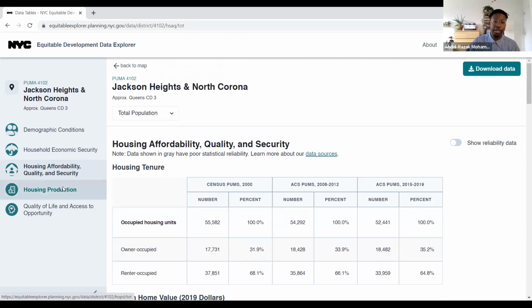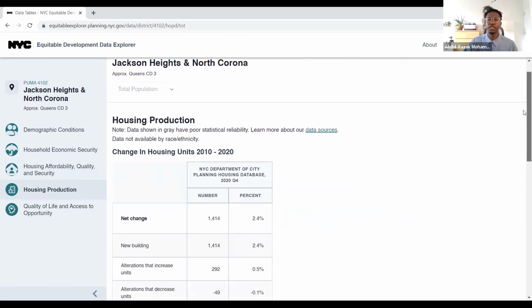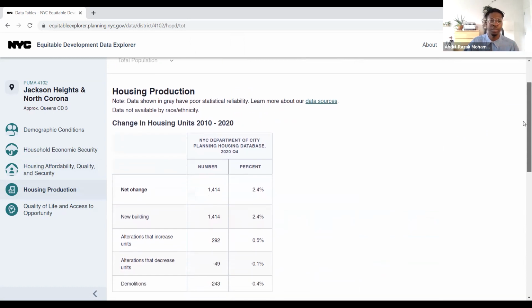The next category is housing production. And this is a unique category because you actually cannot look at this data broken down by race, because the data, rather than being collected for specific people, is actually collected for the number of housing units. So it's focused on buildings rather than on people.